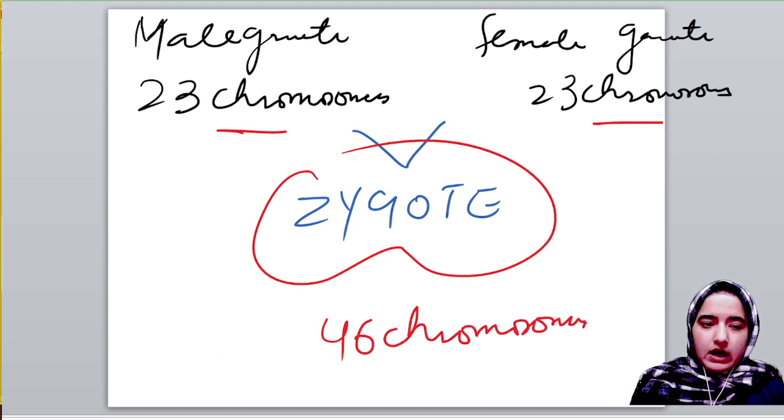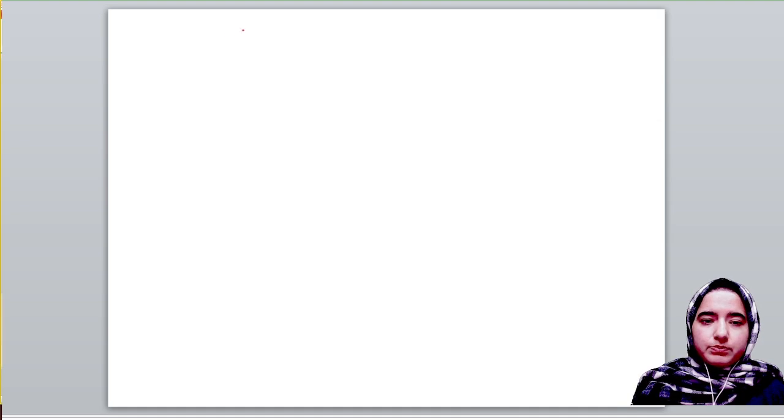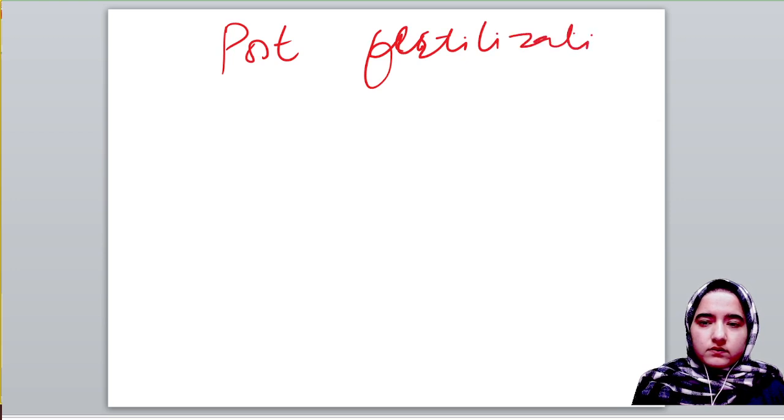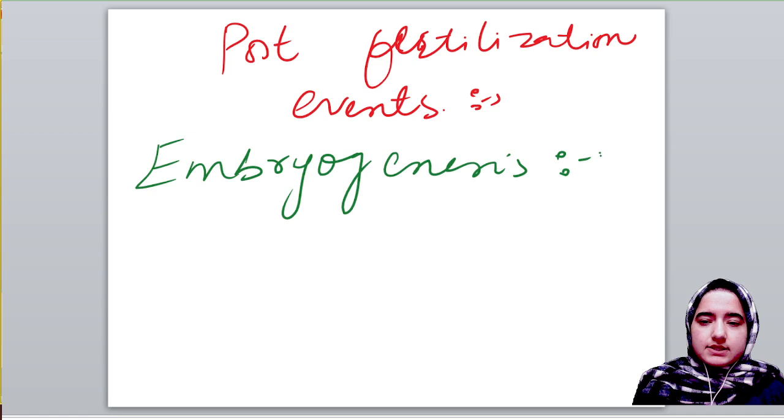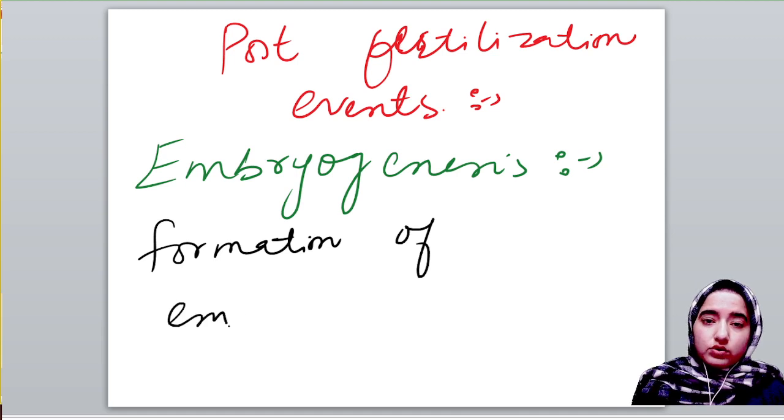After fertilization, post fertilization events will occur. What comes under post fertilization events? Under post fertilization events you will see embryogenesis, and embryogenesis simply means formation of embryo from zygote.